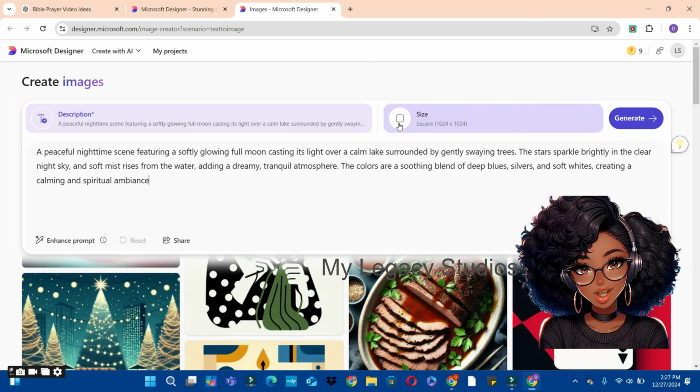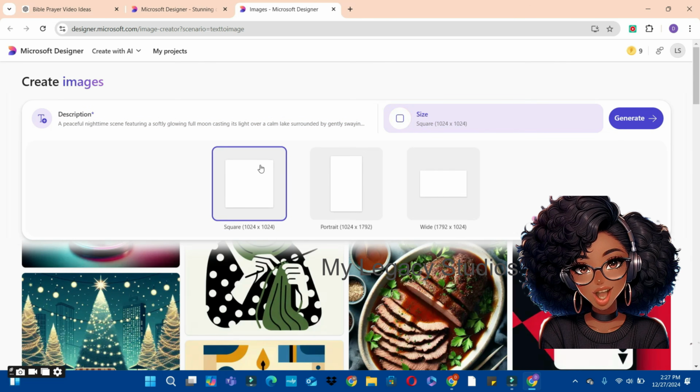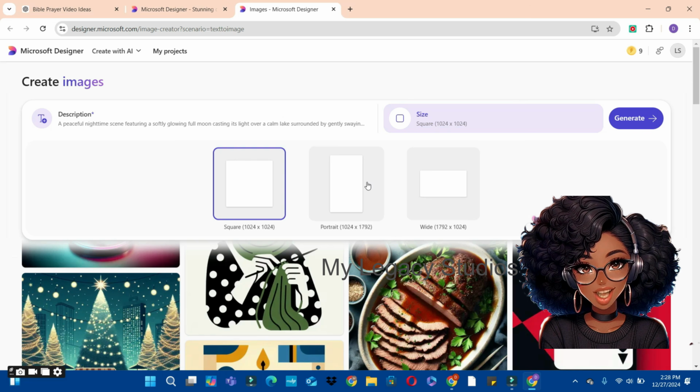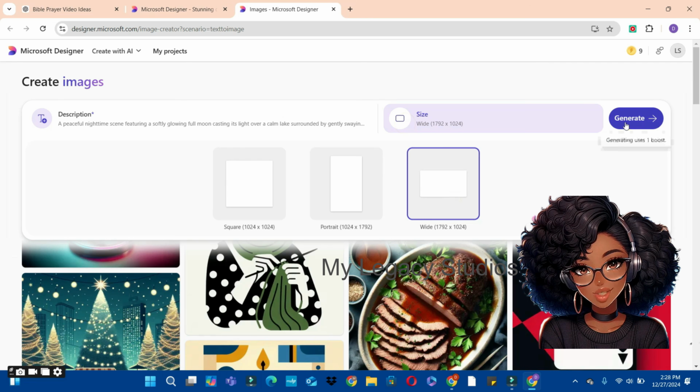Then we are going to reset the size. So bring your cursor here at the right and choose the size button, and then choose one of these aspect ratios. So you can choose a portrait if you are making reels or shorts, but we are not making reels or shorts, so we are going to use a wide. So click on the wide and hit on the generate button to generate your image.